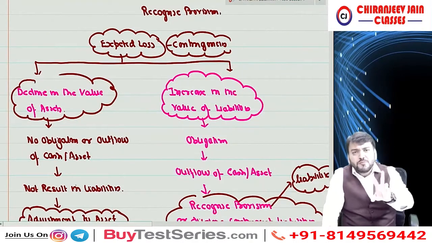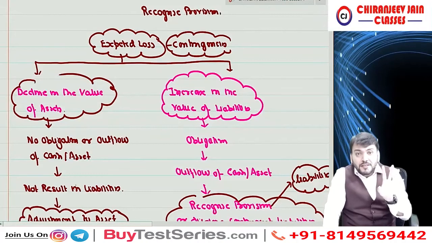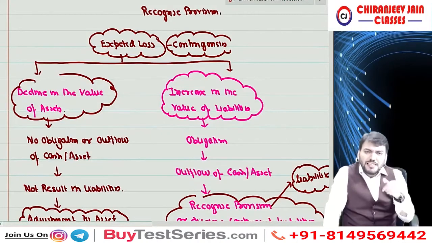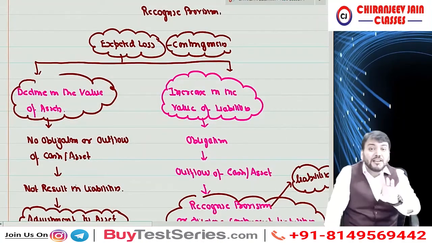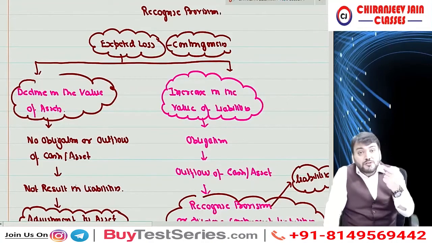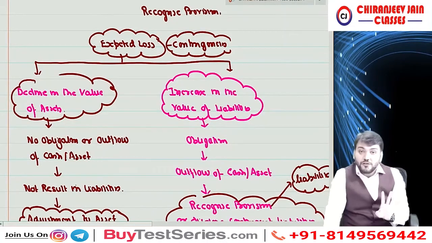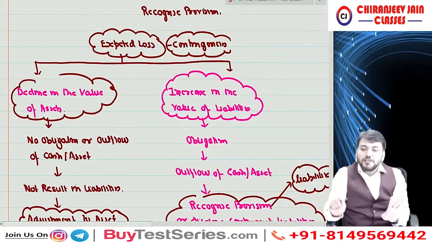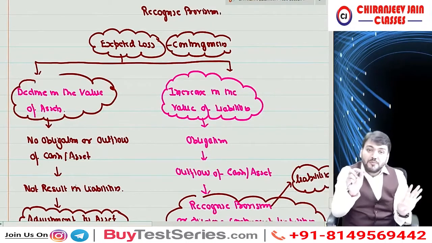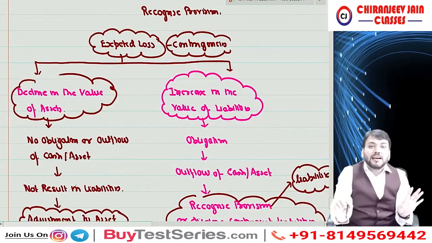Means if I say provision for doubtful debt, chalo theek hai. If I say provision for doubtful debt, it is somewhat related to contingencies. But we should not use the term provision, because when we say provision it is a liability. Correct? Therefore, we have used another term, expected credit loss. But when we say provision for depreciation, that is not due to contingency. Therefore, this term is absolutely incorrect.